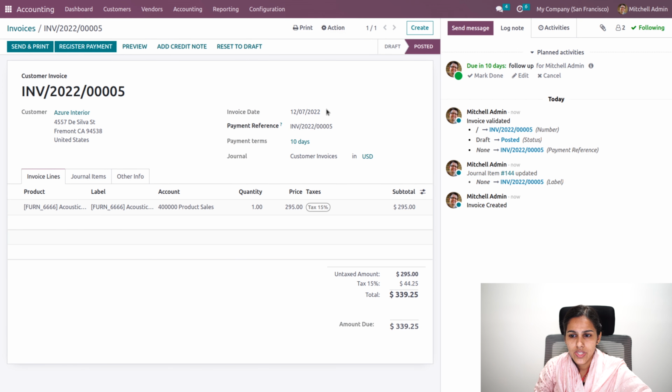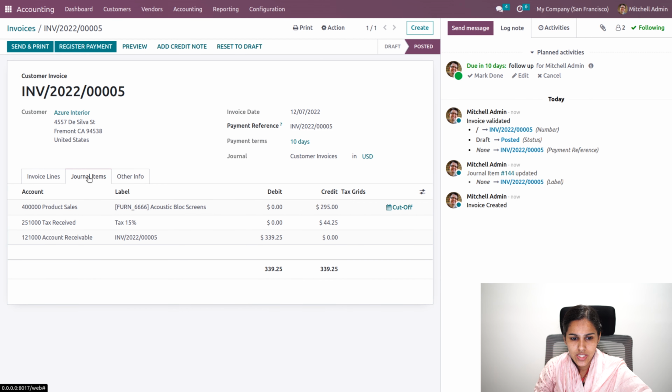Okay, so we can see a follow-up activity has been scheduled. This is what we have already added inside our journal. That is, once a journal entry has been generated under this customer invoice journal, an activity has been planned. That is assigned to Michelle admin, and it's due in 10 days, and it is for follow-up. That is, after 10 days we have to follow up if the customer doesn't make payment.